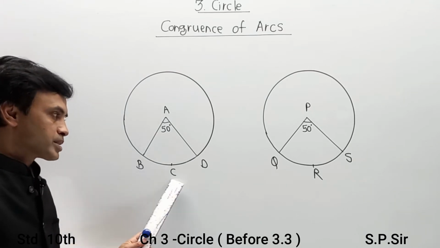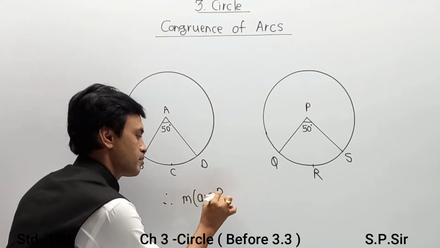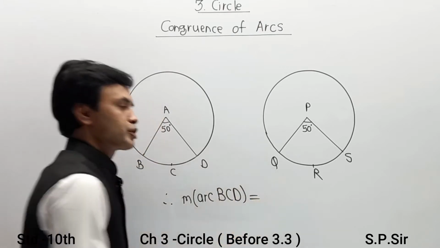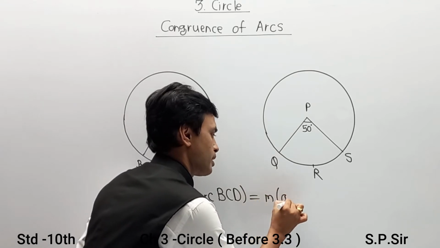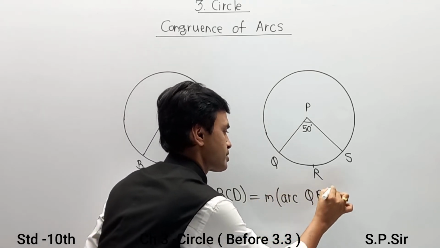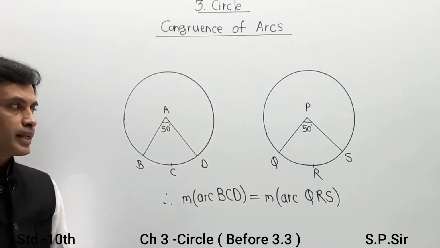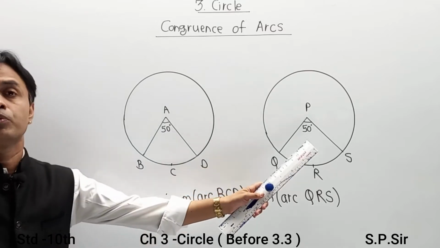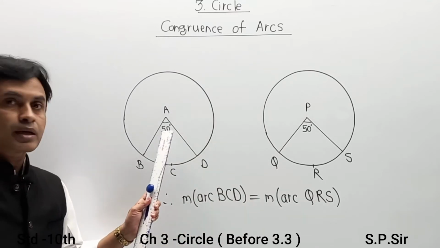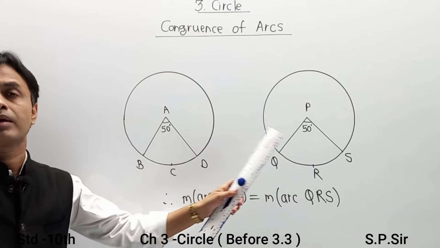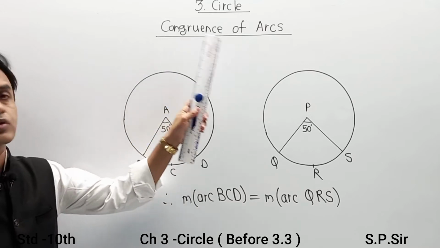Means major arc BCD must be equal to major arc QRS. And these arcs are called congruent arcs. In numerical problems, it is possible that both arcs may be in the same circle, or both arcs may be in different circles, but in that case both circles must be congruent, that is, have equal radius, along with the central angle value, called congruence of arcs.